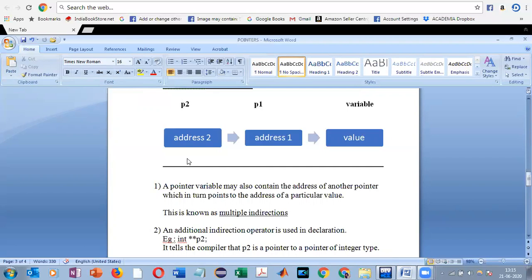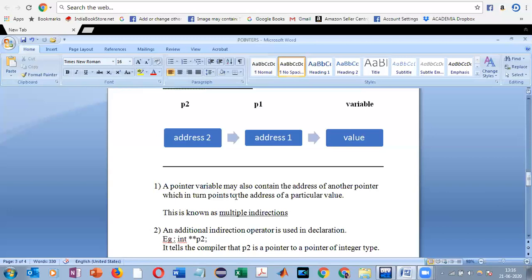So a pointer variable may also contain the address of another pointer, which in turn points to the address of a particular value. So it is analogous to the example I used. I visit my friend's house, who is the pointer to that pointer, that is the address slip. And with the help of the address slip, I can visit my friend XYZ's house. So this is known as multiple indirections.